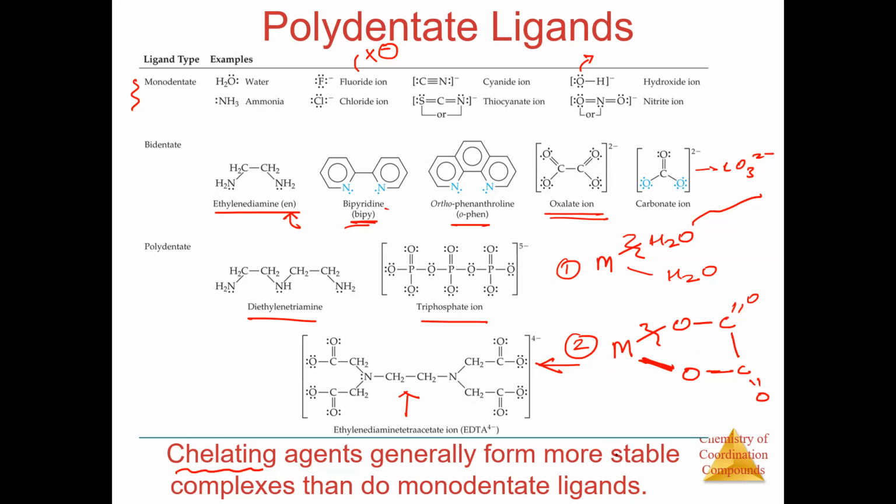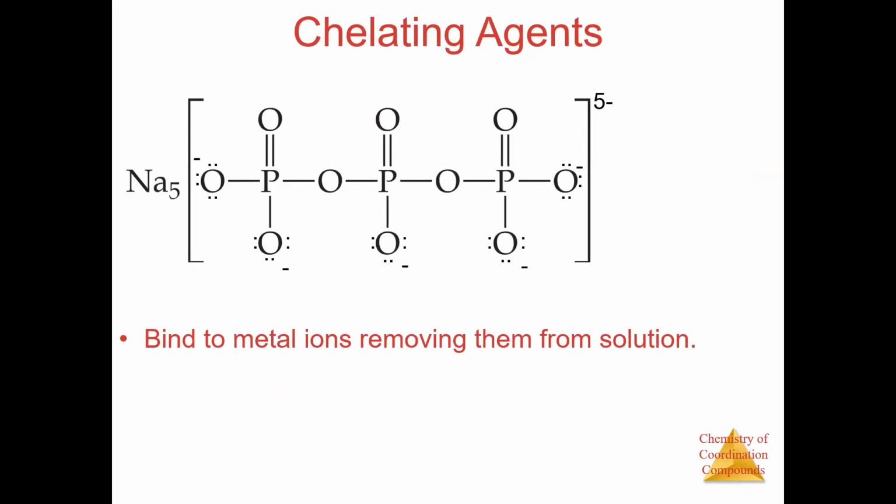That is why chelating agents are more stable. Chelating agents are generally bidentate and polydentate ligands. They form rings. This word chelate means ring. So if you have a polydentate or bidentate ligand, it will form a chelate. Sorry, it will form a ring, and then it will have higher stability. I think in the next slides we are discussing the same thing.